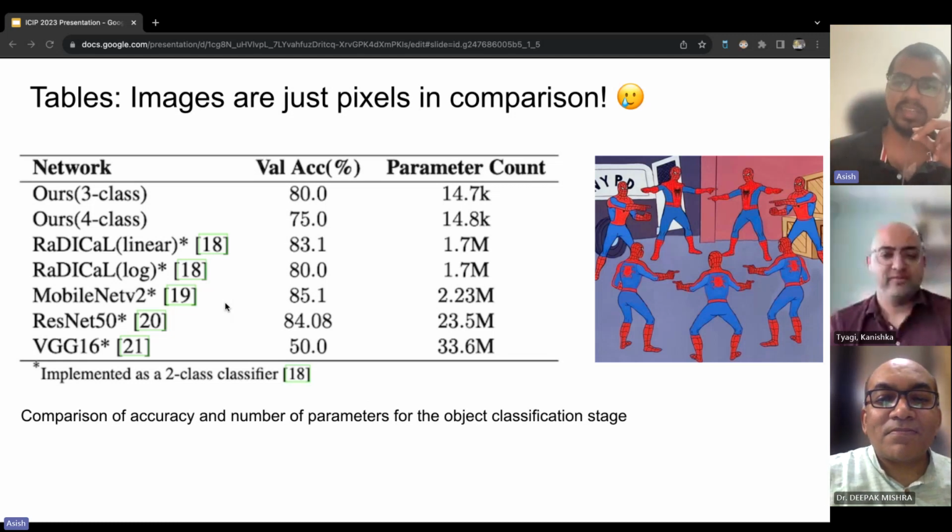This significant reduction in parameter count gives us a distinct advantage when it comes to deploying this approach on low cost or low power edge-based devices. Our model has an exceptionally low computational footprint, making it suitable for hardware applications. It's worth noting that although we haven't yet implemented it on hardware, we are actively working in that direction to develop it into a practical product. Okay, moving on to conclusion.